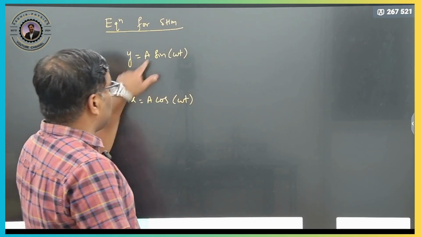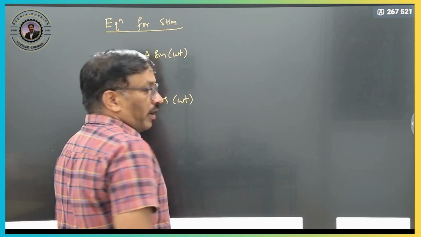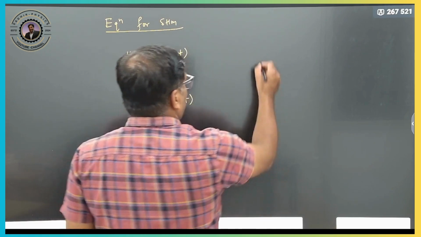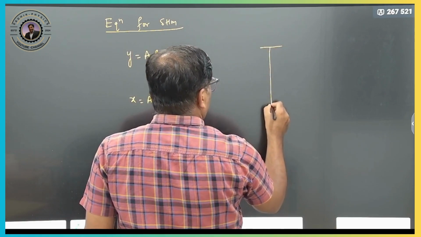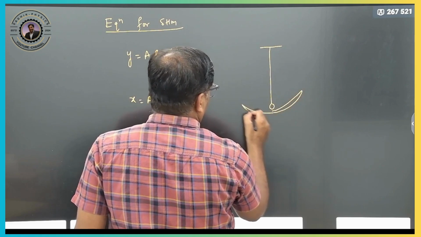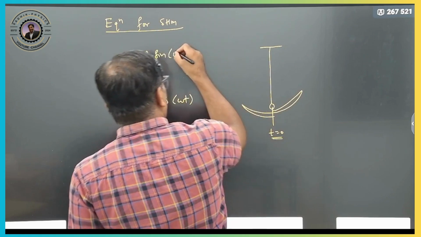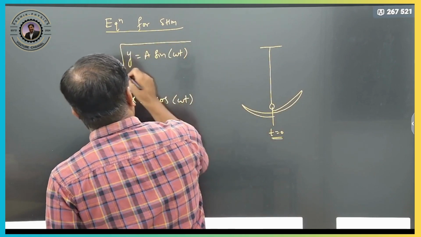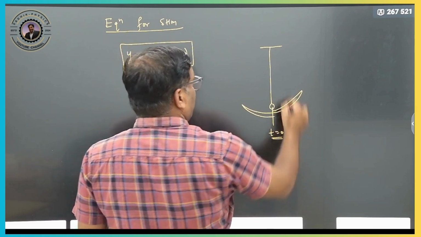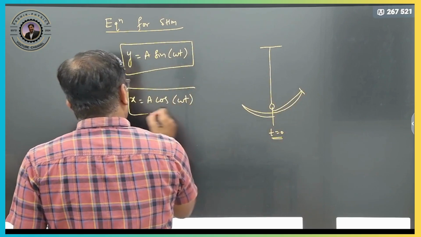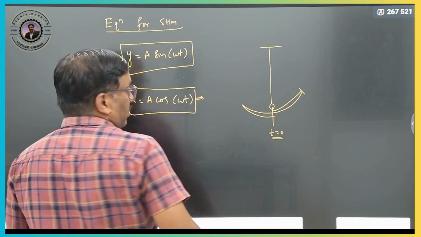We use this equation if an object starts from the mean position, like if you have started measuring from the mean position, we have started time t equals 0 when it is at the mean position. Suppose you have started measuring from the extreme position, then you have to use the other equation. Clear?